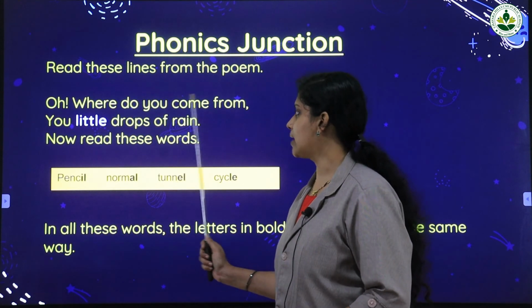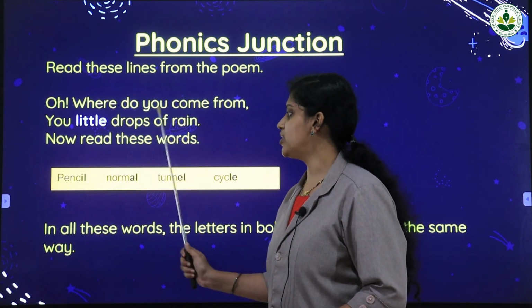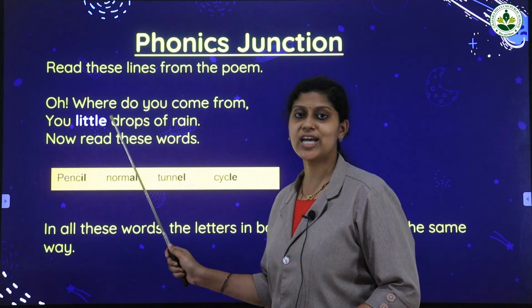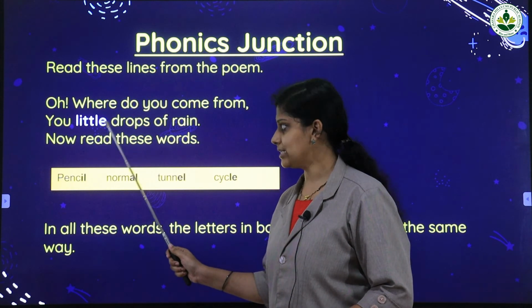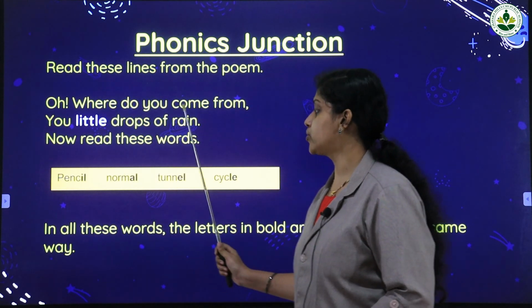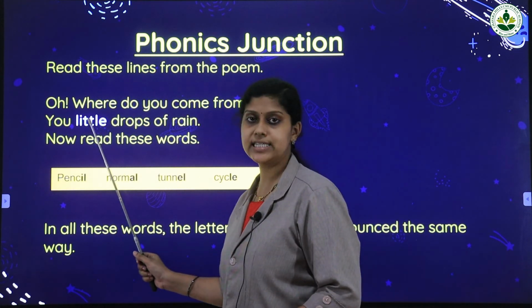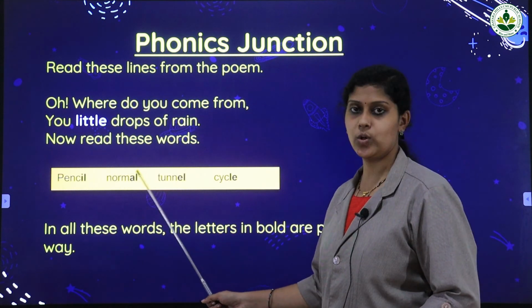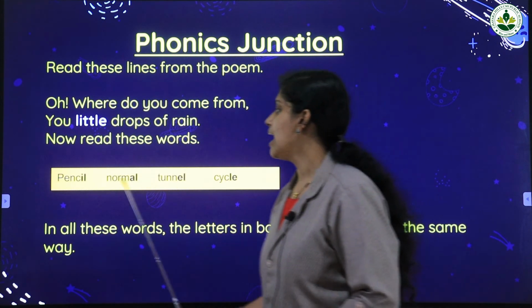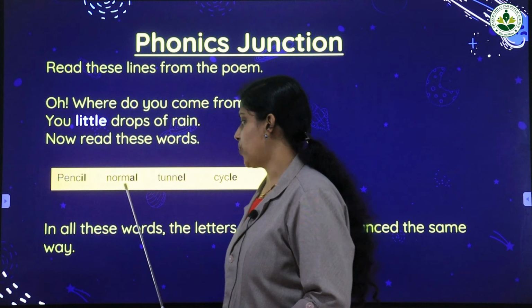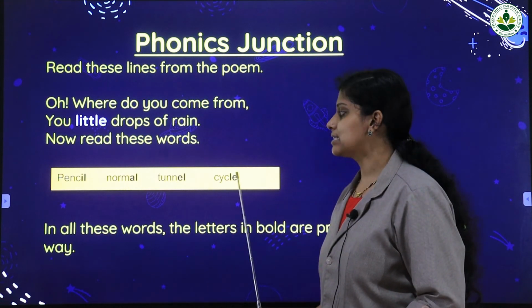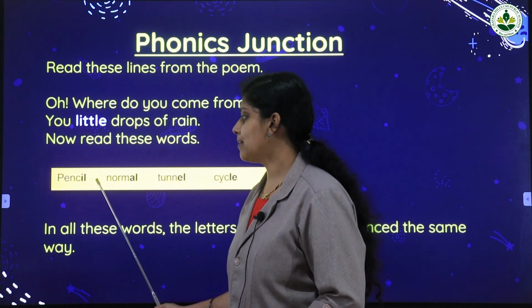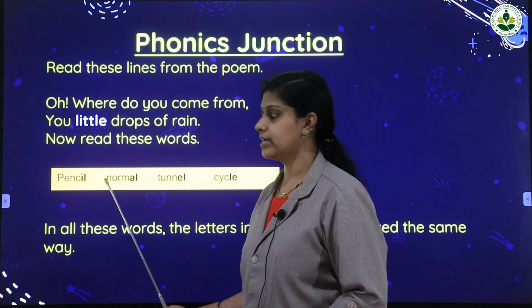Here you can see a word in violet color: little. Now let us read some words that are in this box. Pencil, normal, tunnel, cycle. Here you can see some letters in bold.